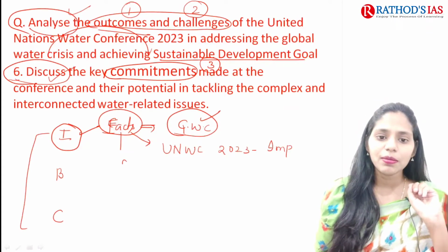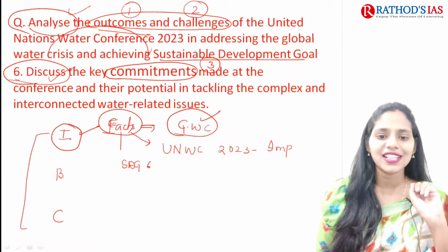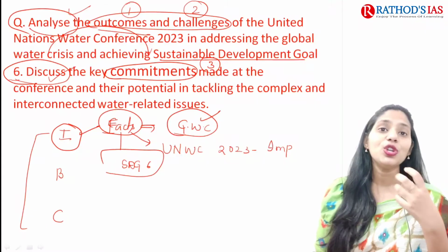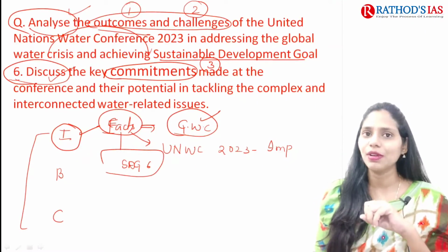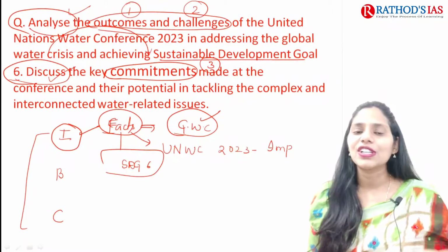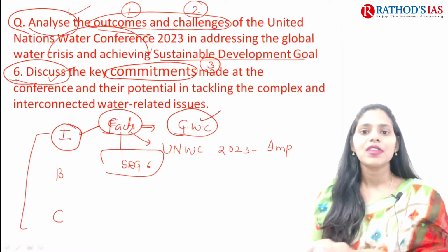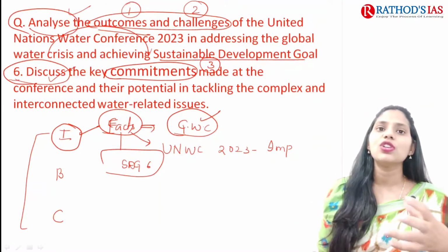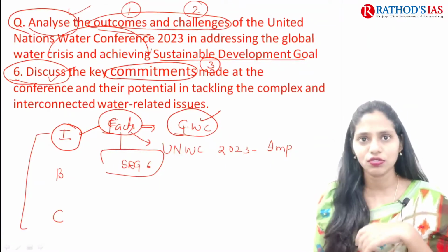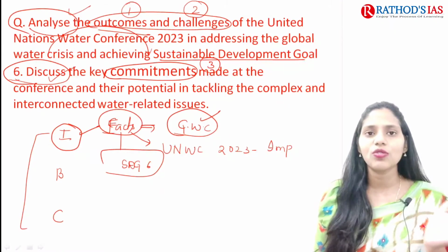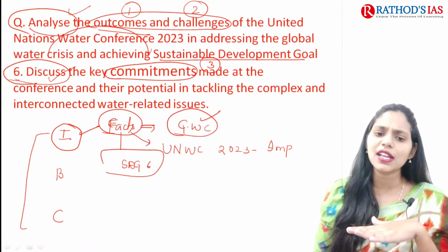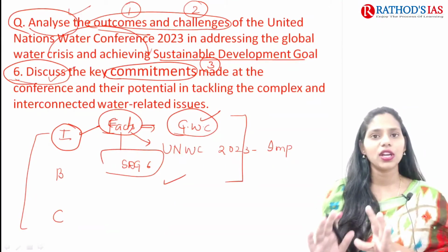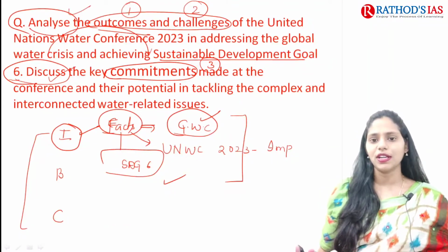Or you can also write about Sustainable Development Goal 6. As a UPSC aspirant, you will already be memorizing the 17 Sustainable Development Goals to be achieved by 2030. So here you can write what Sustainable Development Goal 6 is, that is, ensuring water and sanitation for all. Correct? Ensuring water access and sanitation for all. It is Sustainable Development Goal 6. So in these three ways you can write your introduction. I hope you understand.